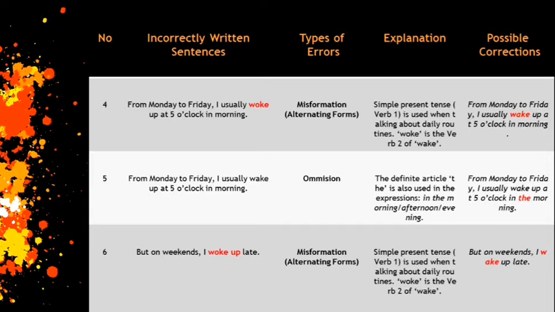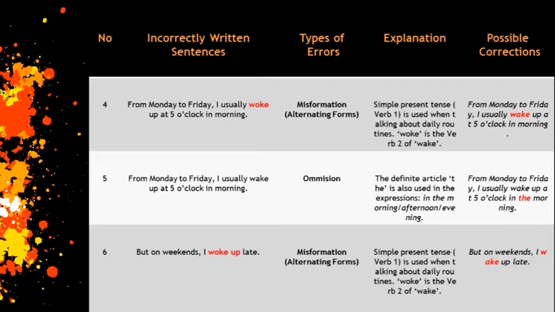Let's start with the fourth. "From Monday to Friday, I usually woke up at 5 o'clock in the morning." The type of error in this sentence is misformation, where he used "woke" instead of "wake". In simple present tense, verb 1 is used when talking about daily routines. The possible correction should be, "From Monday to Friday, I usually wake up at 5 o'clock in the morning."